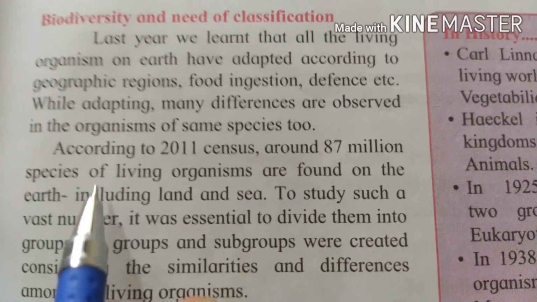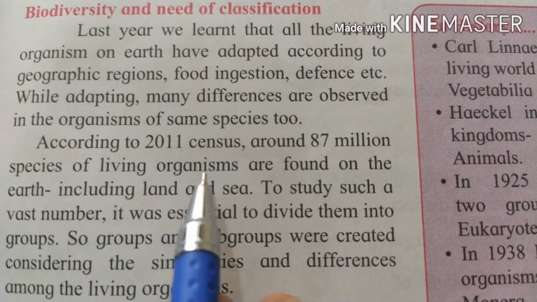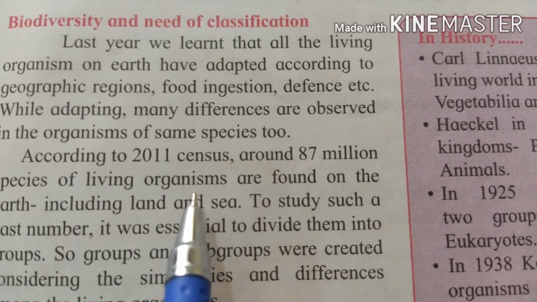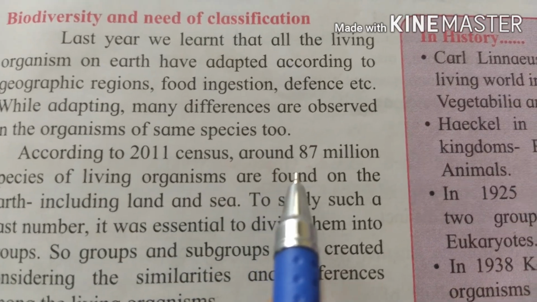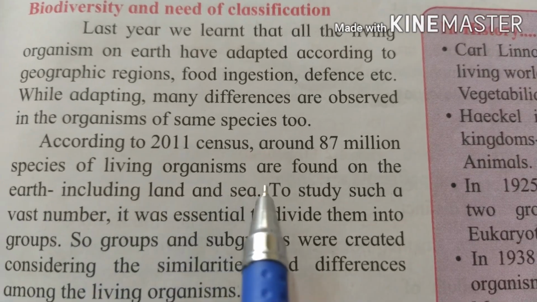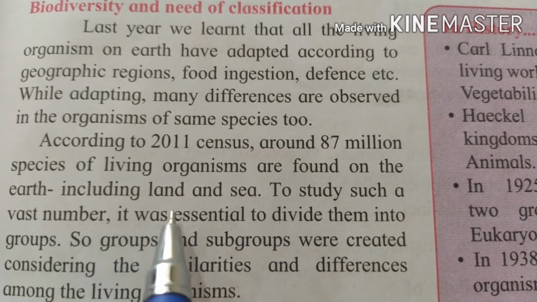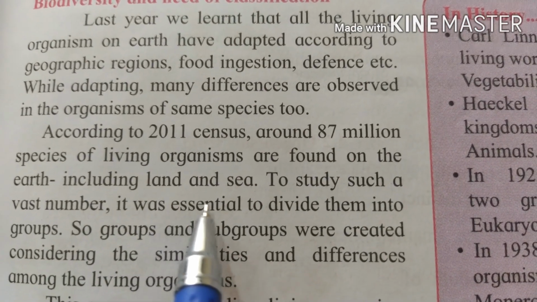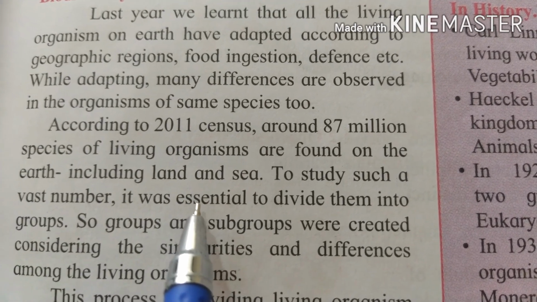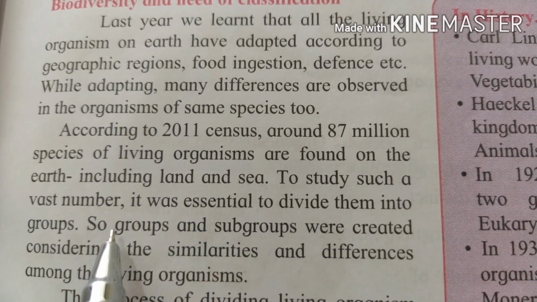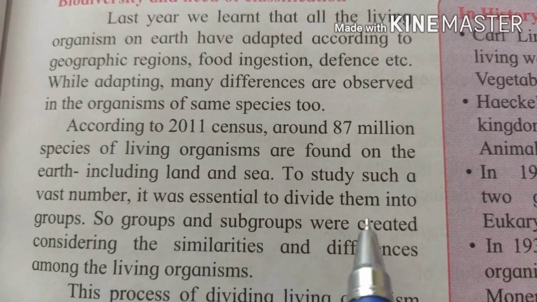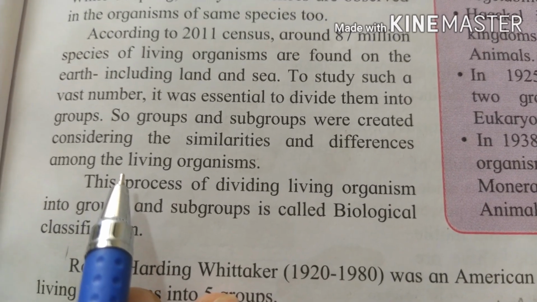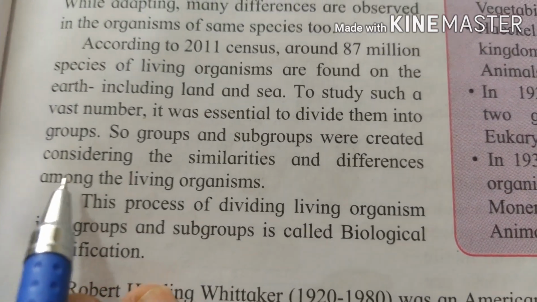Their differences are there. Now, according to the 2011 census, that calculation is going on about this. Around 87 million species of living organisms are found on the earth, including land and sea. As we know, the organisms in the sea are more than the organisms on the land. So to study such a vast number, it was essential to divide them into groups. To study these animals and their behavior, it was very necessary to divide them into some groups.